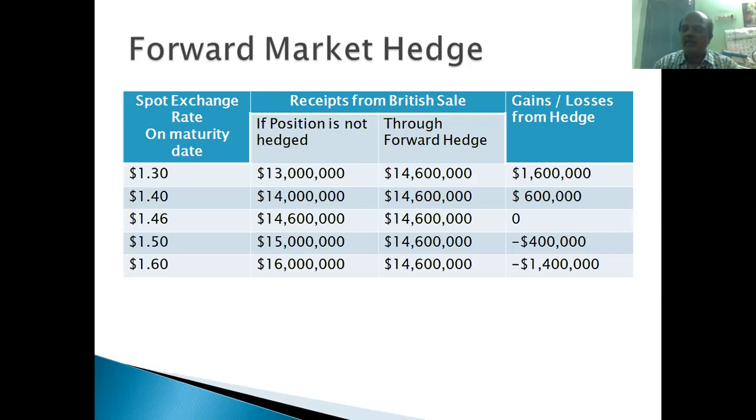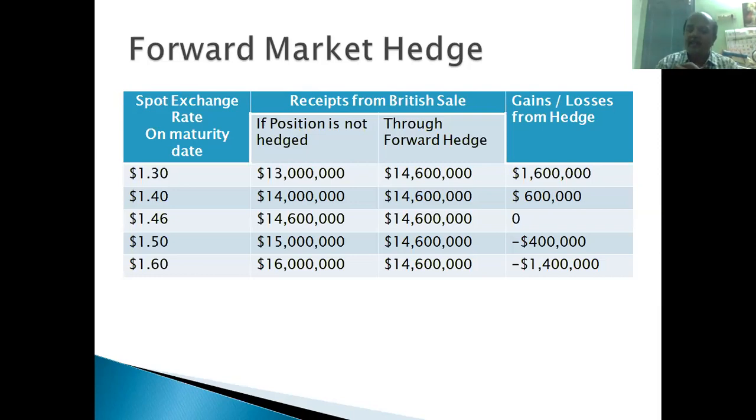So what is the receipt for the Boeing Corporation because of this British Airways sale? One Boeing 747 is sold to British Airways, 10 million pounds. When this is converted into American dollars, it is divided into two columns, two situations. If the forward contract is not made, if the hedge is not created, they will be converting the amount in the spot market at $1.30 per pound. So 10 million pounds will pay them $13 million.